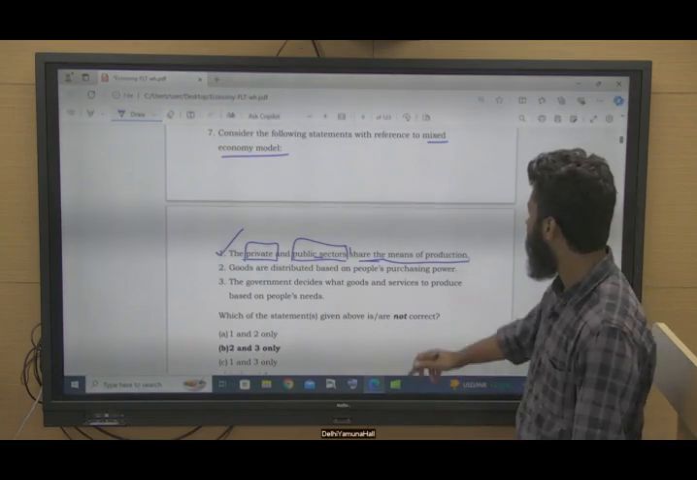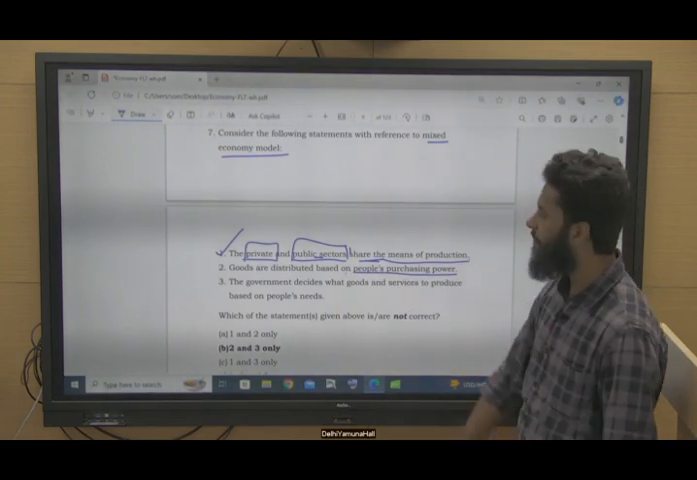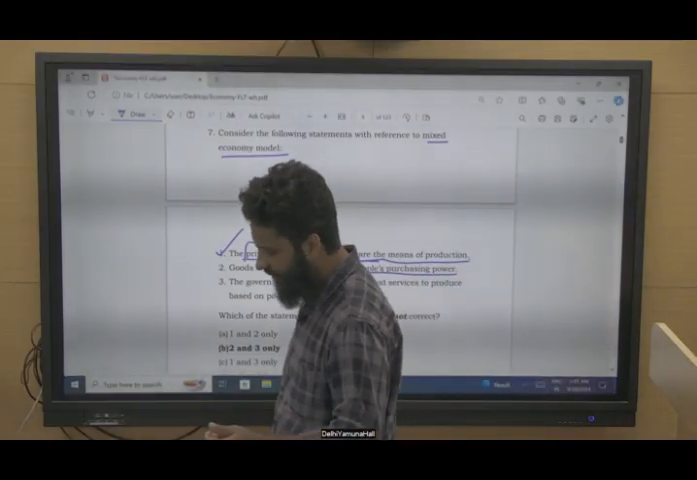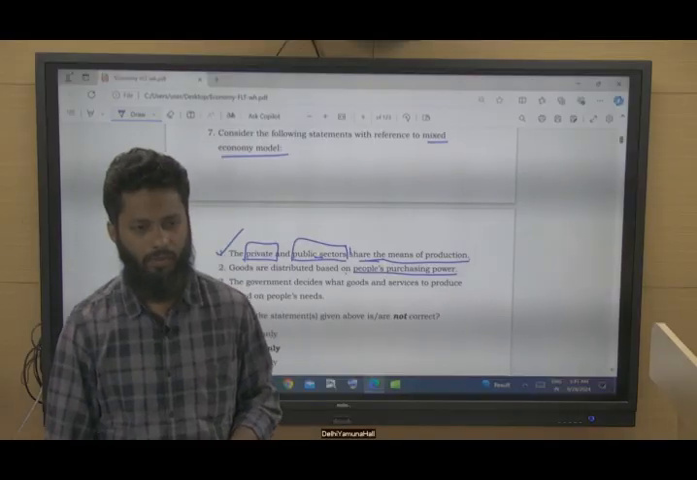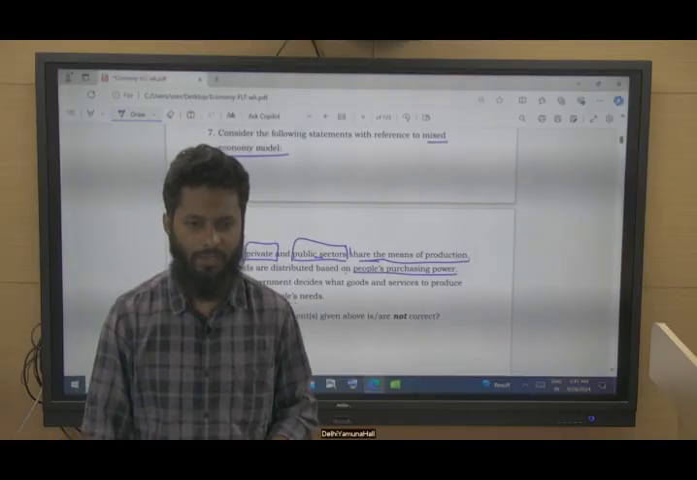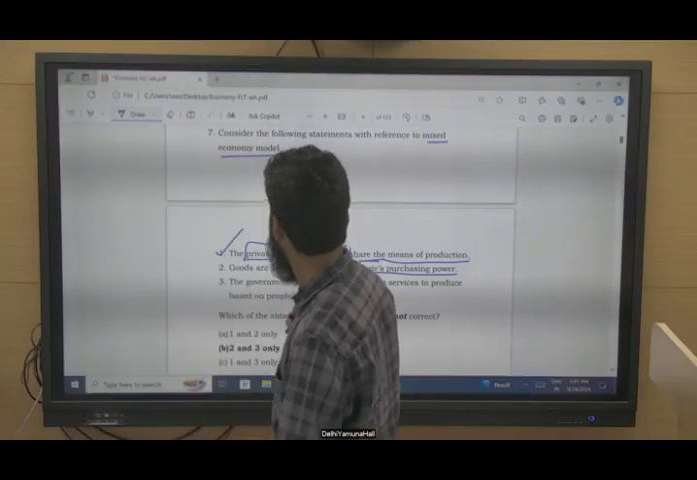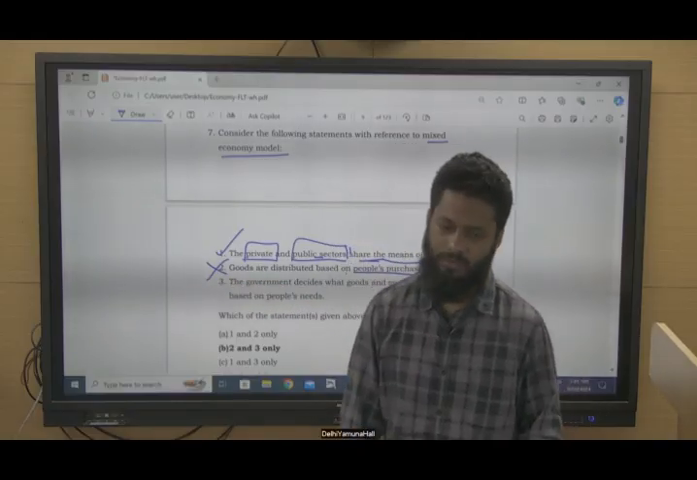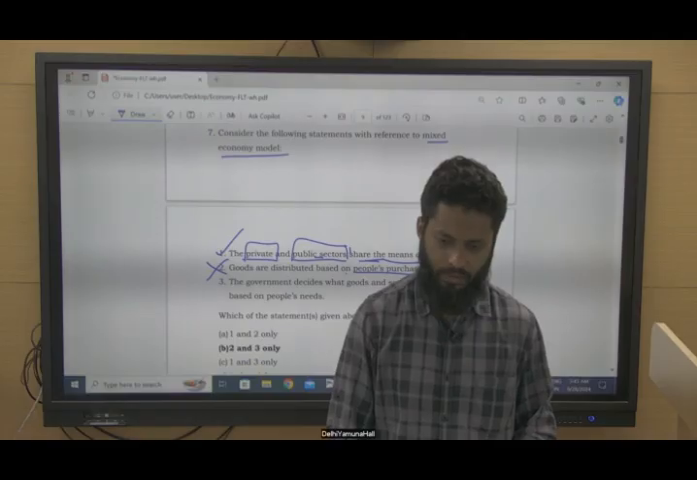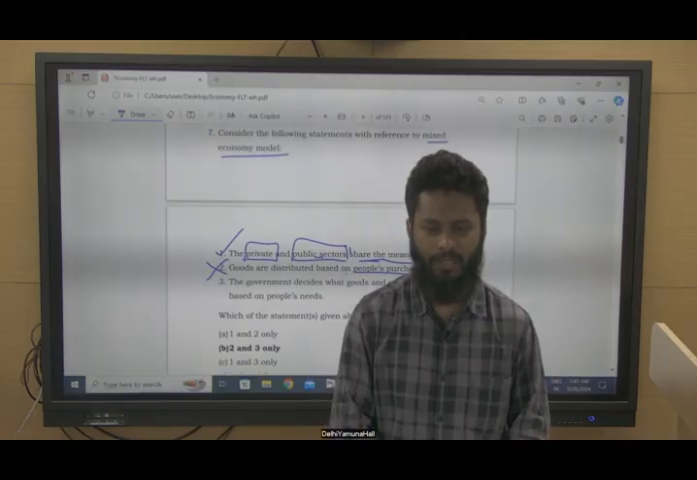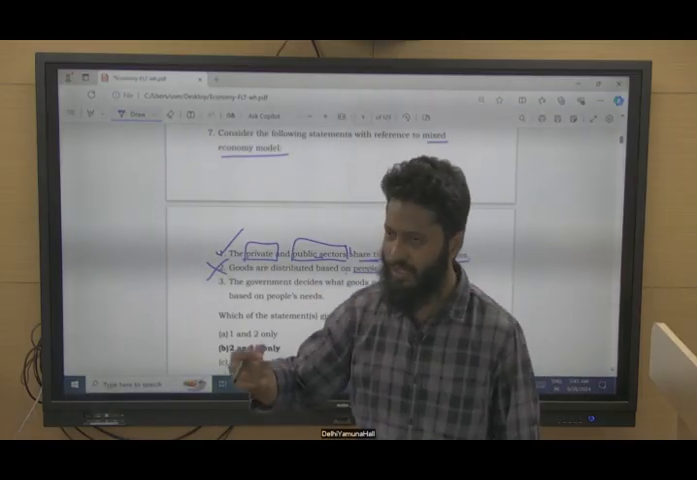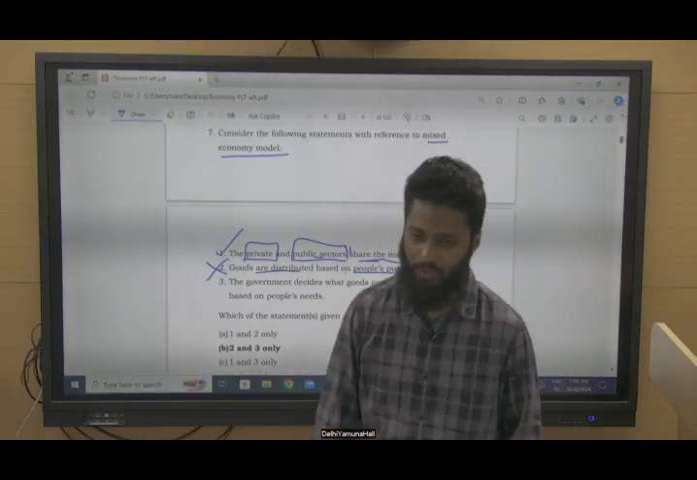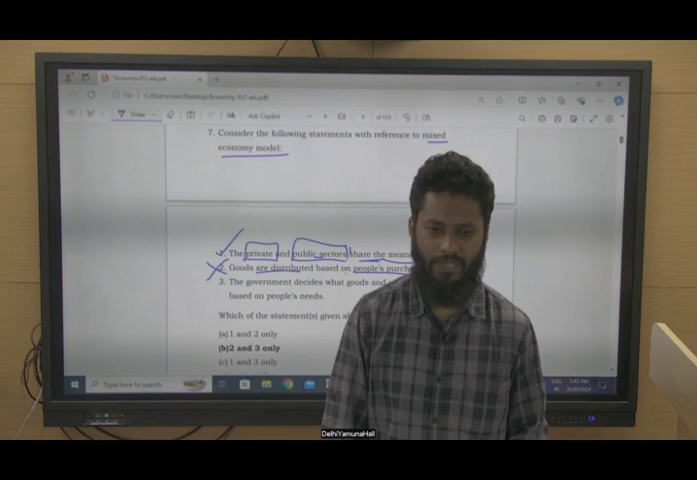Goods are distributed based on people's purchasing power. If you are distributing goods based on people's purchasing power, that means it is a capitalist economy, right? It is a capitalist economy, because this is the feature of capitalist economy and not mixed economy, because in mixed economy this feature remains there. Goods are not distributed, but goods are available as per the purchasing power of the people.